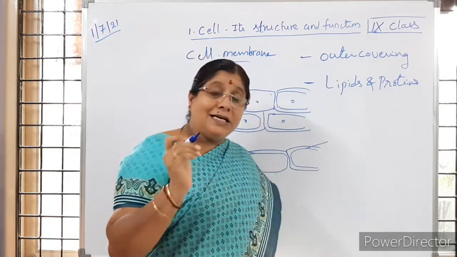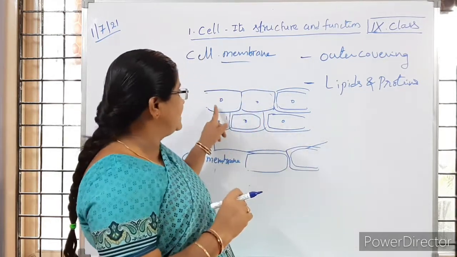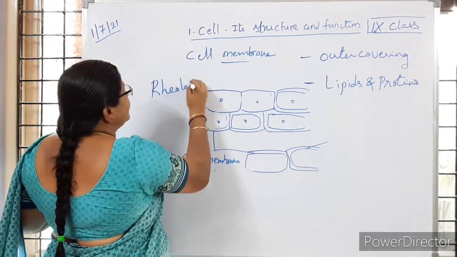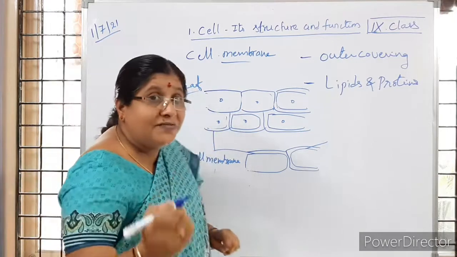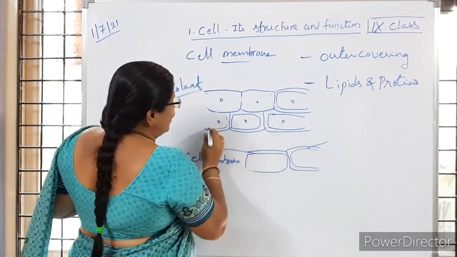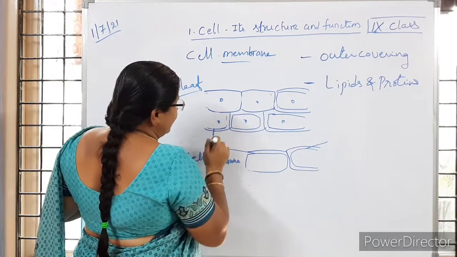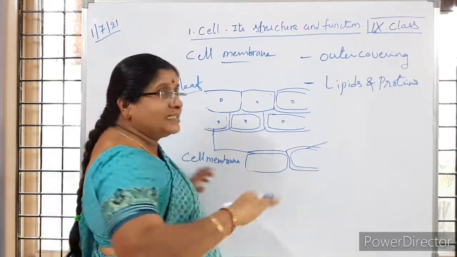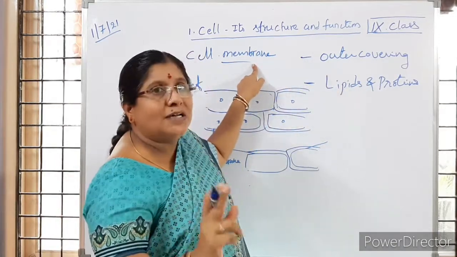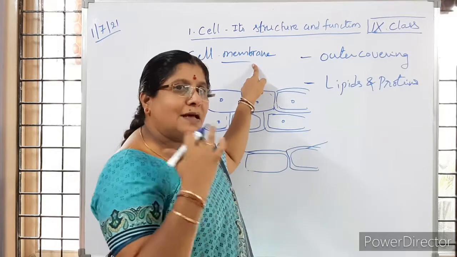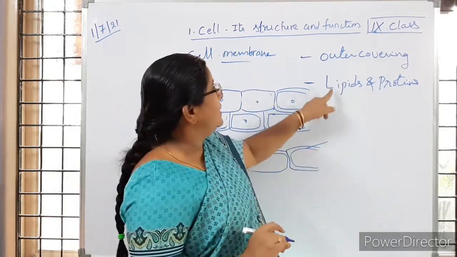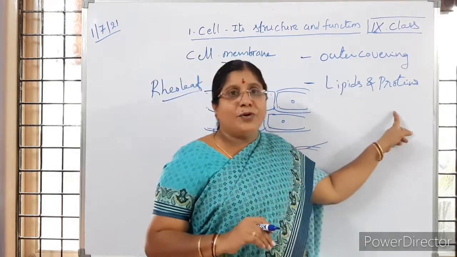But on the animal cells, we are taking this rio leaf or betel leaf we are using. So it is a plant leaf. Above the cell membrane, we are going to observe the cell wall here. That cell wall we will discuss later. So cell membrane is the outer covering of the cell, whether it is a plant cell or an animal cell. An extra layer is present in the plant cell. Okay. Then it is made up of lipids and proteins.